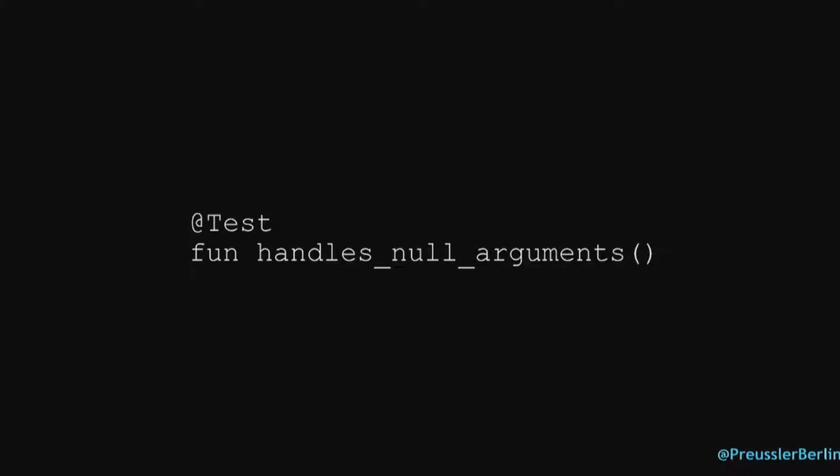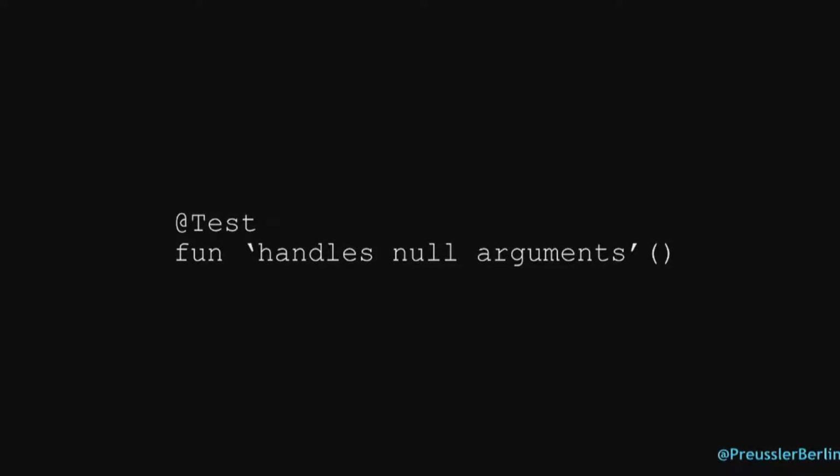Whenever I show this, people say, yeah, I don't like the underscores. So let's remove them. And this is now something that's not possible in Java. So you can build sentences as methods, basically. Maybe you wouldn't. This is, I think, one of the features that you don't want to have in your Android code, for example. And actually, Android Lint tells you, hey, don't use this. But this is perfect for tests, because test methods are the thing that you see in a test report. Those green and red bubbles, and all you have is a test name. So make them as expressive as possible.